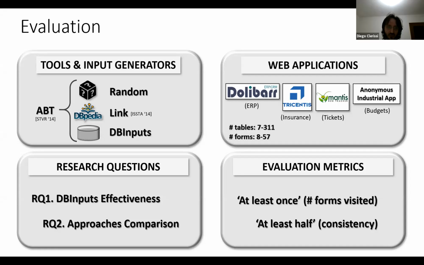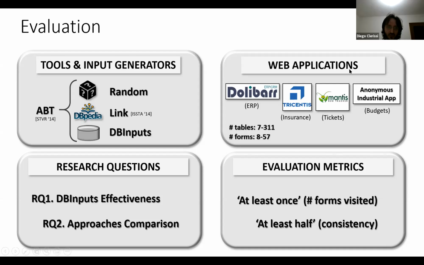We formulated two research questions for our evaluation. The first one is about the effectiveness of DBInput when different configurations are defined for the technique, so to determine which one could be the best when DBInput is applied. And the second research question is about a comparison of the approaches for the input generation techniques, so which one is the best and whether DBInput can outperform the others.